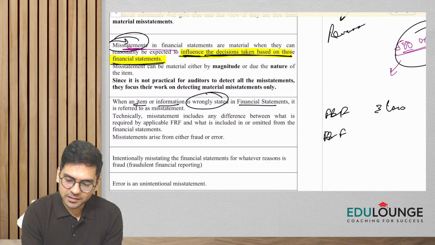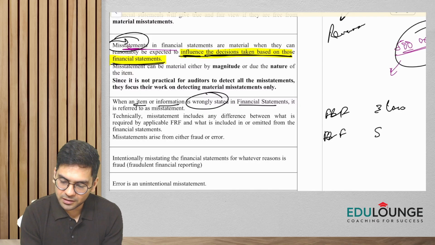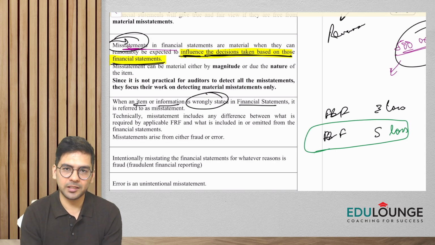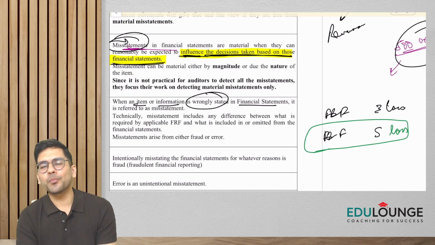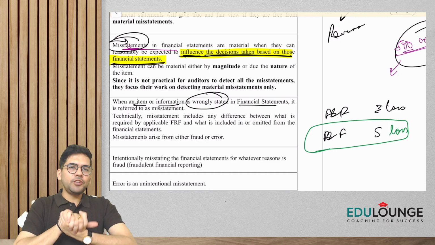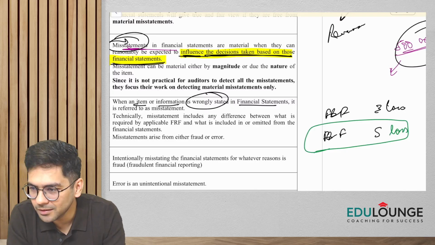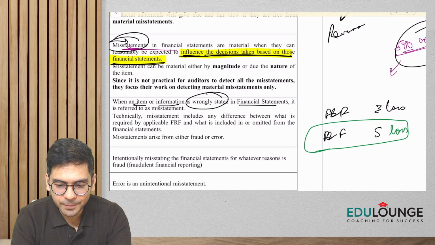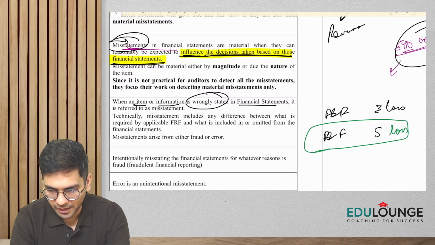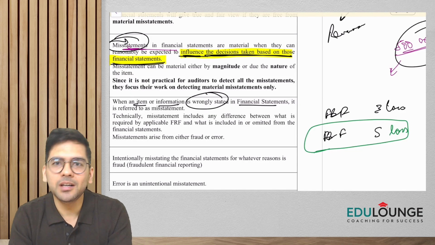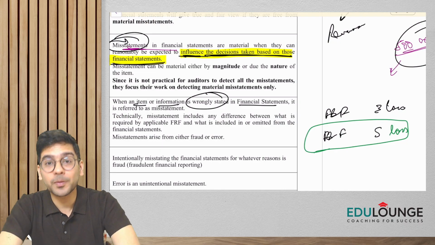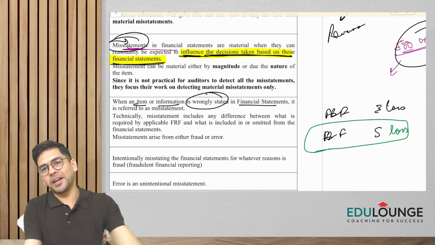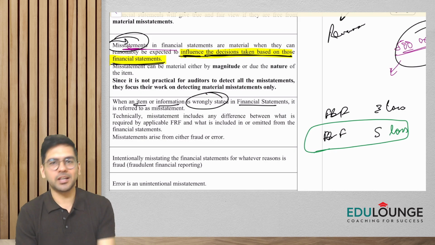So furniture and fixture, let's say they have made entries in the books of 5 lakhs. The figure is correct, but they charge it to revenue rather than capitalizing it. Is it a misstatement? The answer is yes. So guys, understand, anything which is not as per the auditing and accounting standards is a misstatement. If the company is following Ind AS and they are not complying with Ind AS requirements, then it is a misstatement. If a company is making financials as per IFRS and they are not complying with the requirements of IFRS, again it's a misstatement.